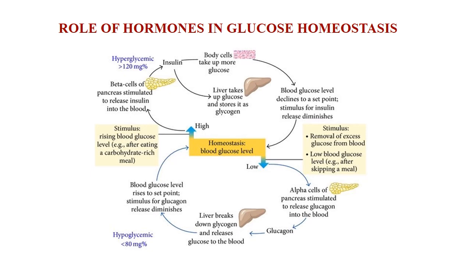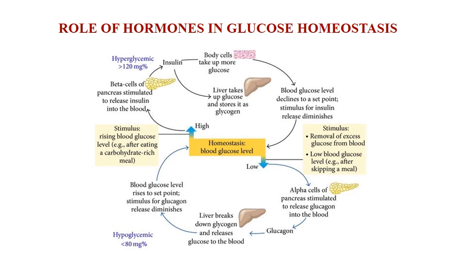These hormones are secreted by the endocrine cells of the pancreas. Basically, the pancreas is called a dual organ which acts as both an endocrine as well as an exocrine gland.